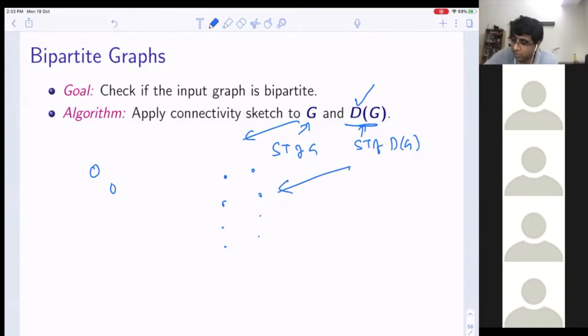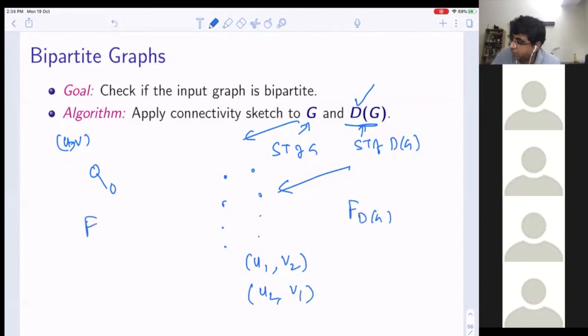For example, suppose an edge uv came. Now what will I do? I have u1v2, and the other is u2v1.